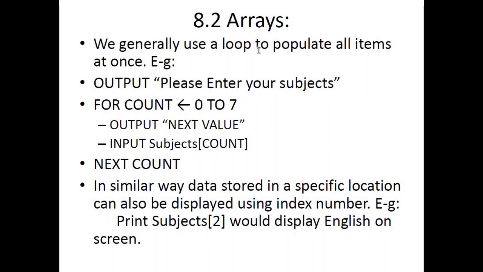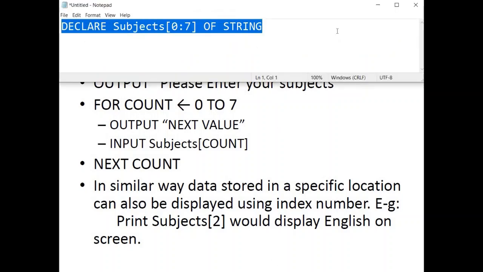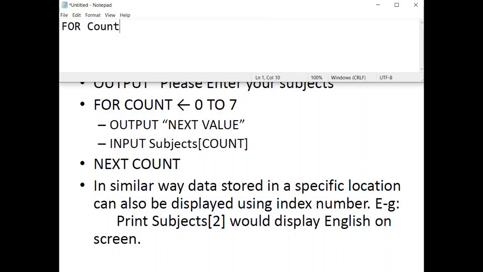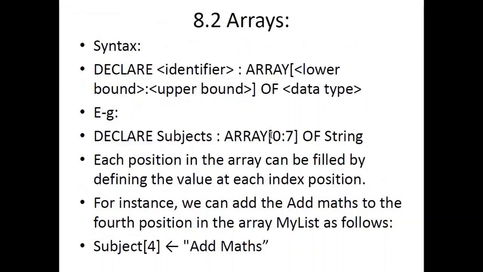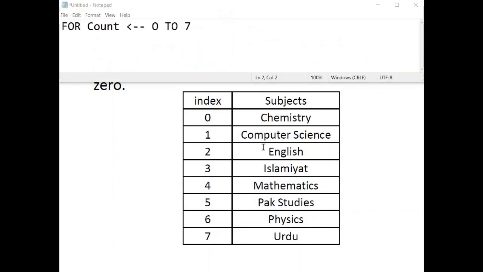And if you have to populate all the values, then you can use a for loop, and the loop is quite simple. Simply open a loop for count 0 to 7 because this array goes from 0 till 7th position. If we had from 1 till 8, then we would write down for count 1 to 8.